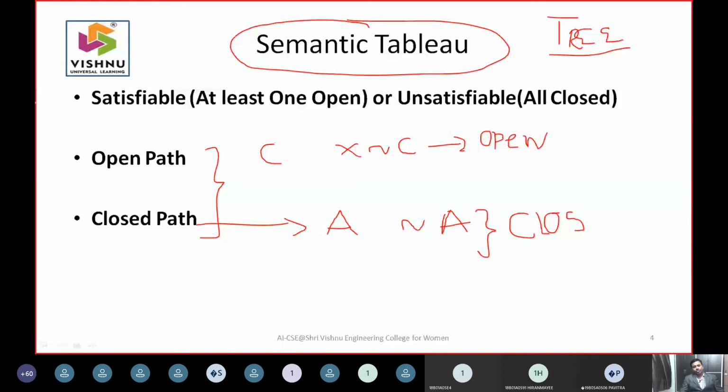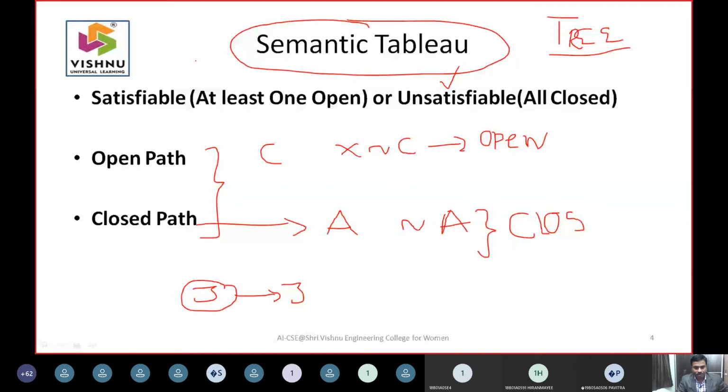If you have three leaves and all three paths are closed, then we say this solution is unsatisfiable. And if you have at least one open path, then we say this is satisfiable. But we will understand this by solving an example.